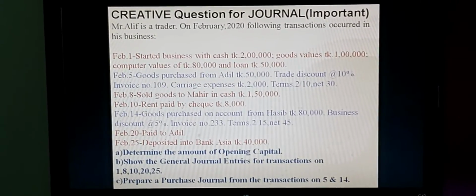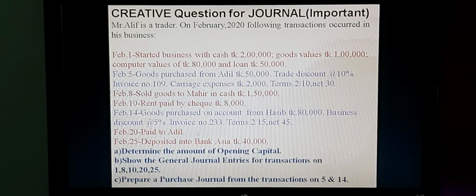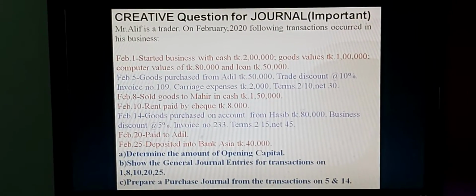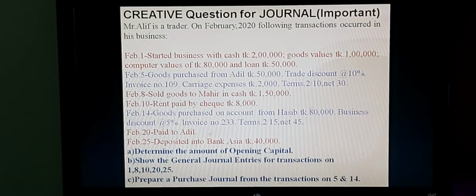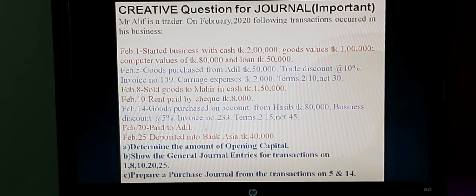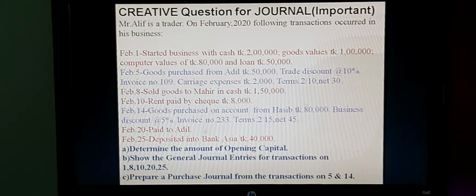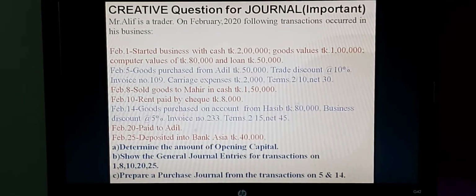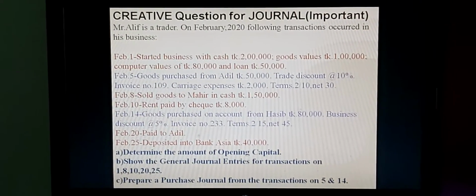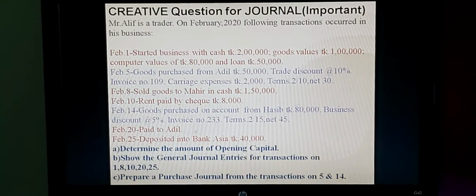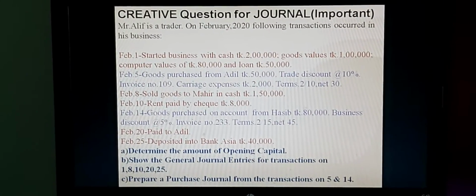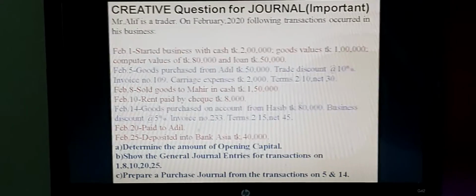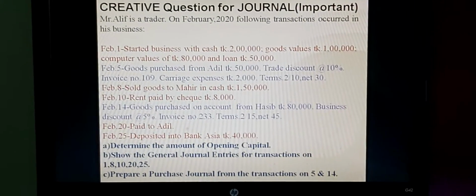Terms 2/10 net 30. What is this? You know that if the buyer pays the money within 10 days, then the buyer will get a 2% discount. But if he fails to pay within the 10 days, then he has to pay the taka within 30 days. This is the terms or condition of any business or any transaction.